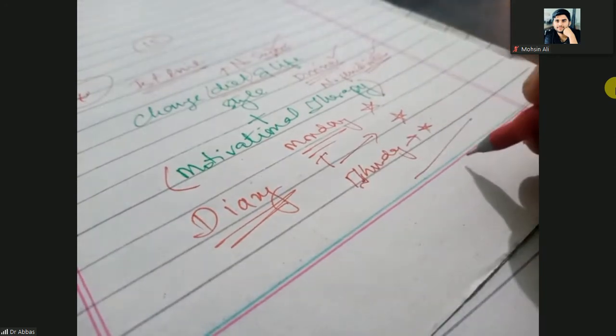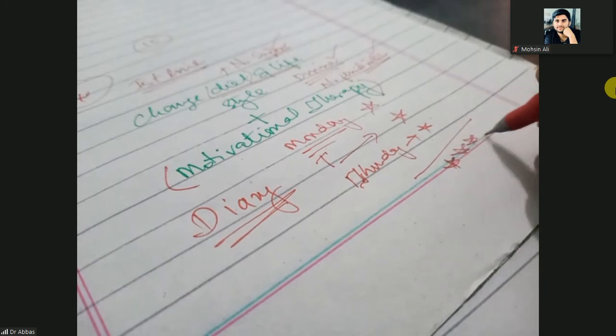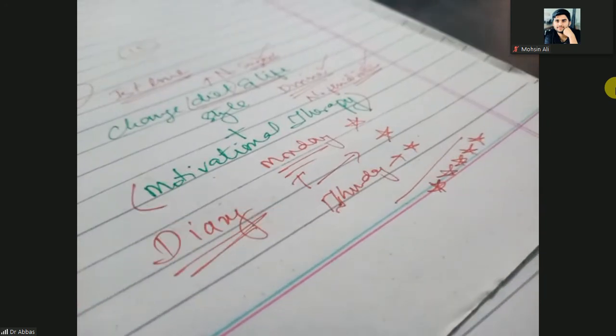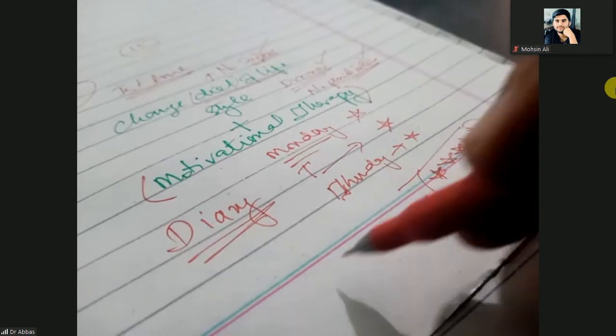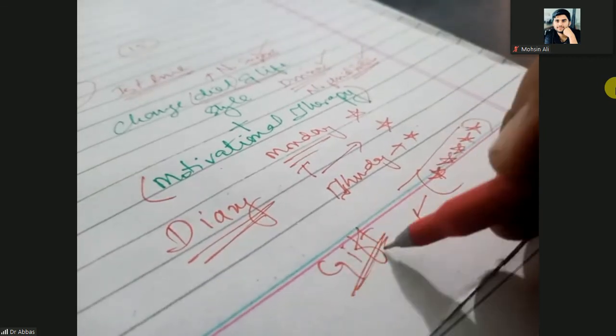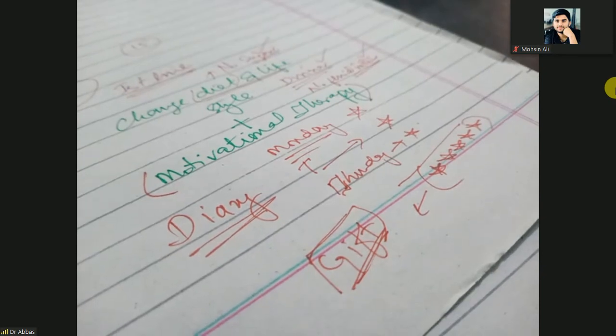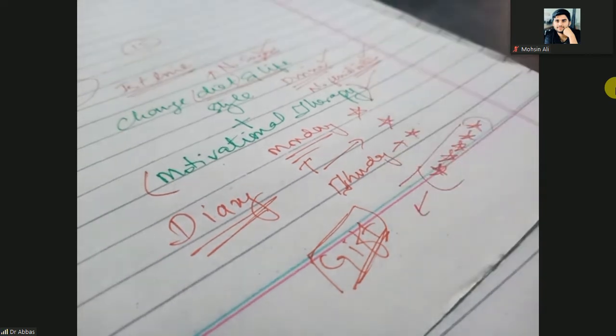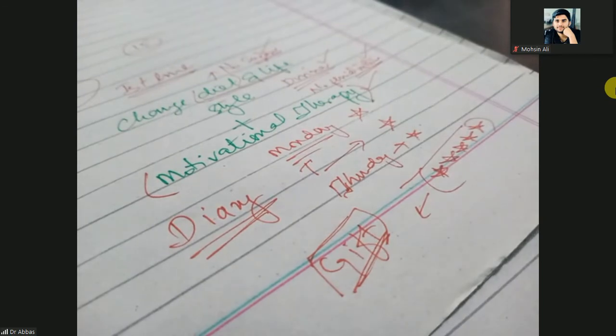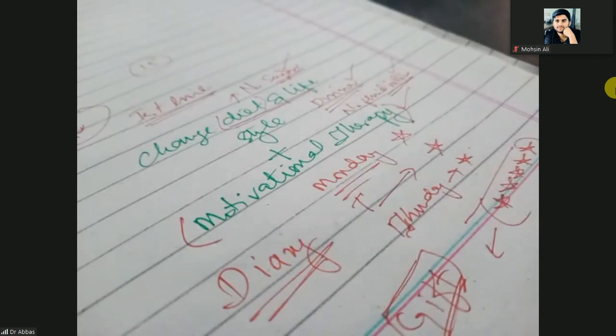When there are multiple consecutive stars, consecutive days of no nocturnal enuresis, then give a gift to the child. The child will be motivated, knowing that if he or she doesn't have nocturnal enuresis again and again, he or she will get more gifts. So that is motivational therapy, not a motivational speech, where you sit in front of the child and say that in your future you will become this and that.